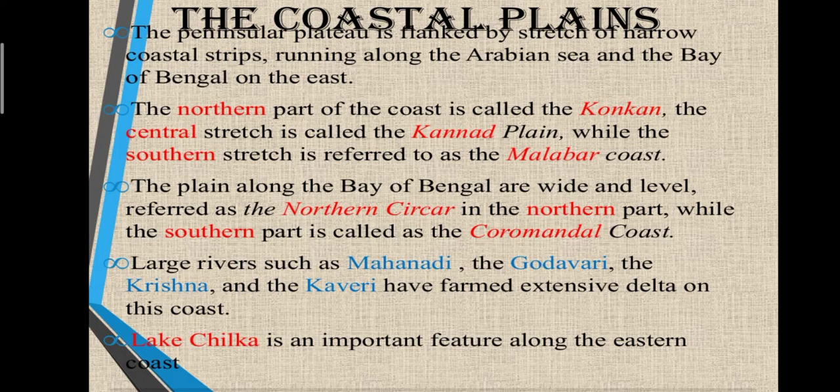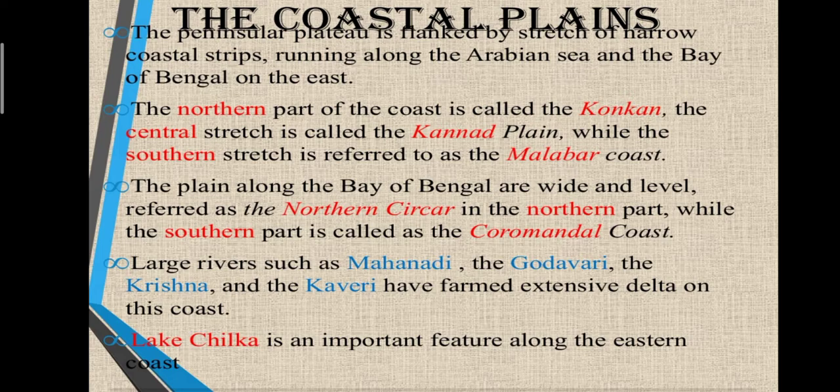The plains along the Bay of Bengal are wide and level. It is referred to as the Northern Sircar in the northern part, while the southern part is called the Coromandel coast.